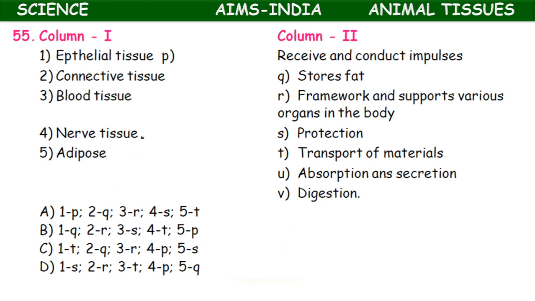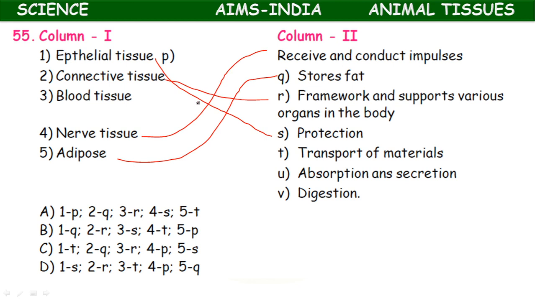So here nervous tissue receives and conducts impulses, and epithelial tissue gives the protection. Connective tissue forms the framework and supports various organs. Adipose tissue stores the fat.